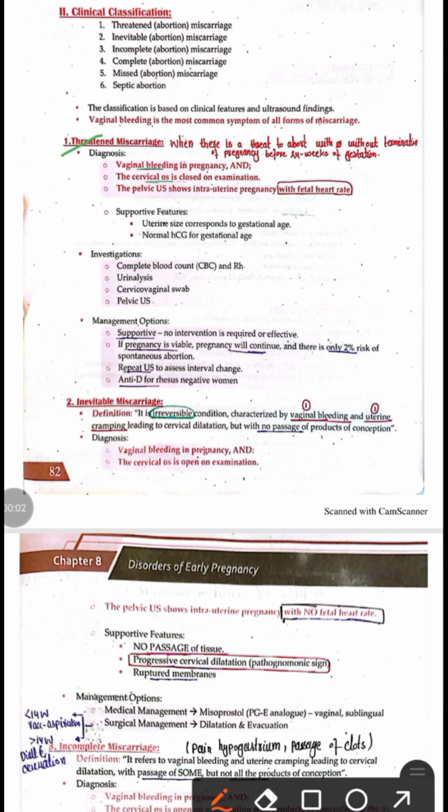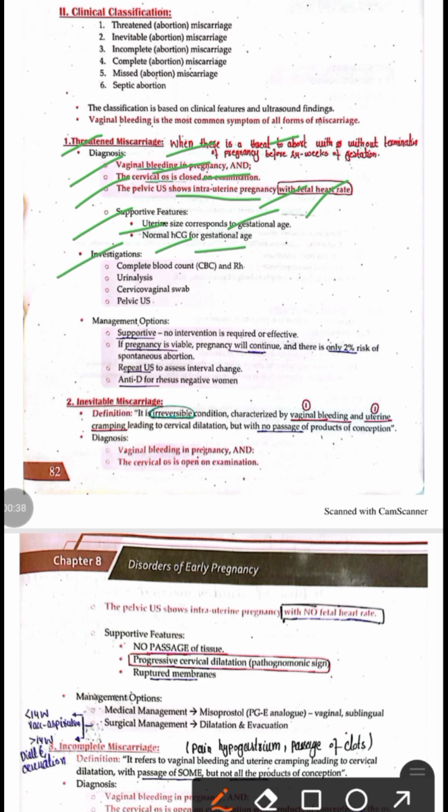First one is threatened abortion. In threatened abortion, there is an immediate threat to abort, and the diagnostic criteria are vaginal bleeding in early pregnancy, a closed cervical os on vaginal examination, and pelvic ultrasound that shows intrauterine pregnancy along with a fetal heart rate, which indicates that the fetus is alive. The supporting features are that the uterine size corresponds to the period of gestation, and there is a normal HCG for that gestational age.